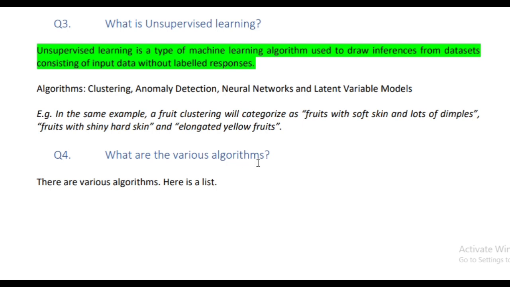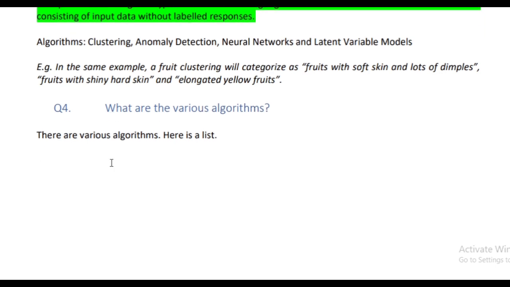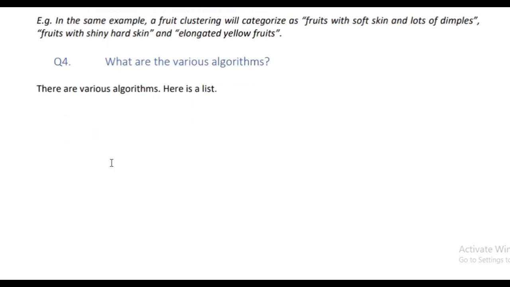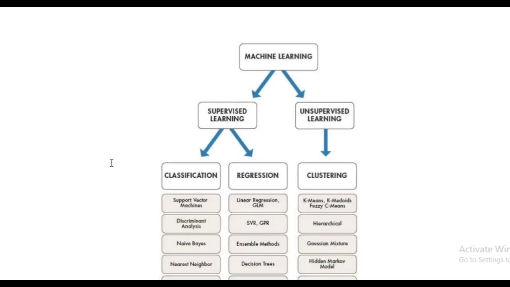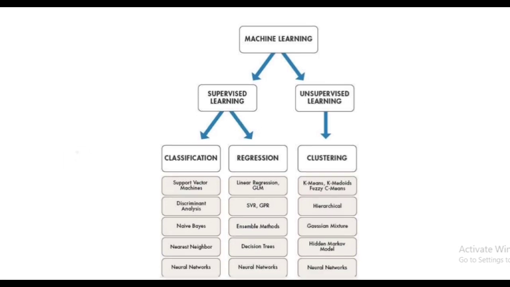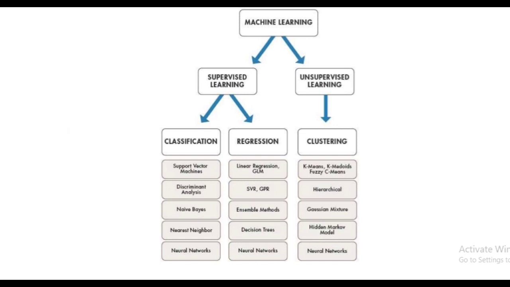Question number 4. What are the various algorithms? There are various algorithms. Let's see the list of various algorithms. Machine learning is classified into two types of learning: supervised learning and unsupervised learning.